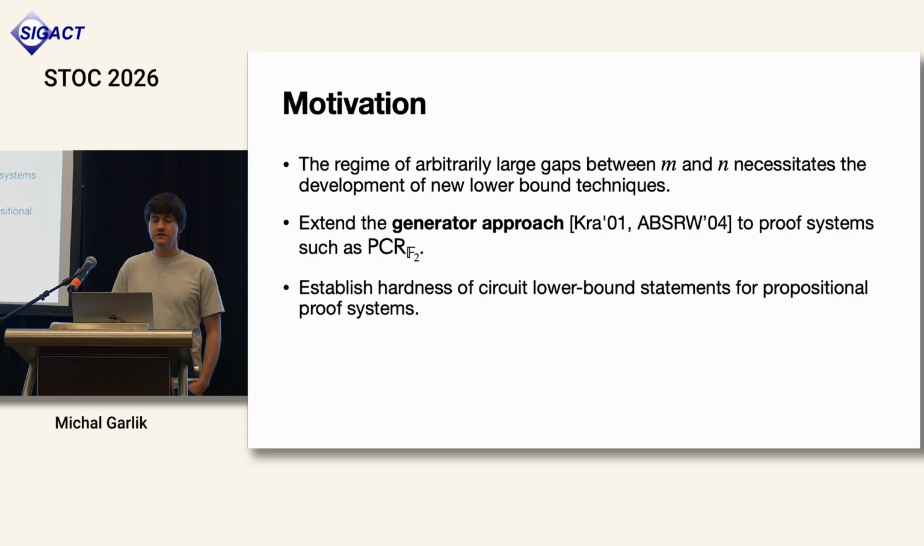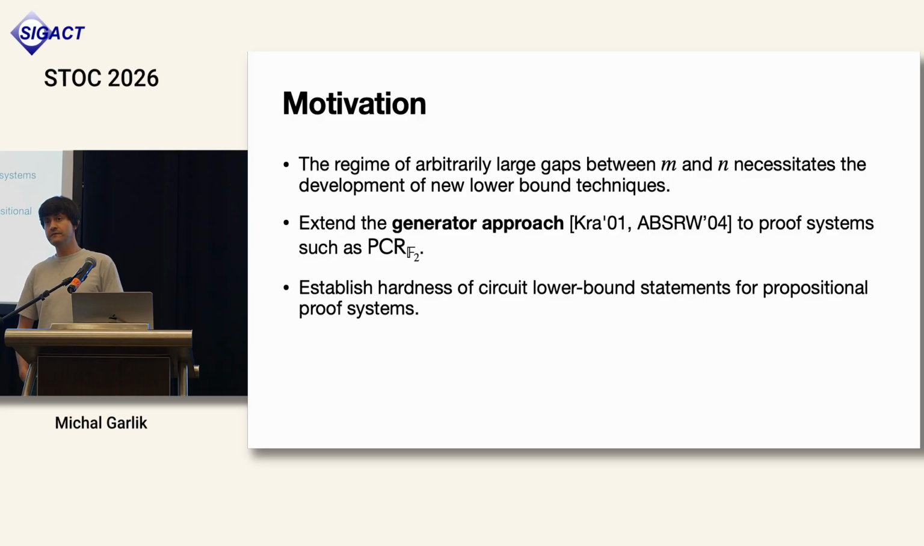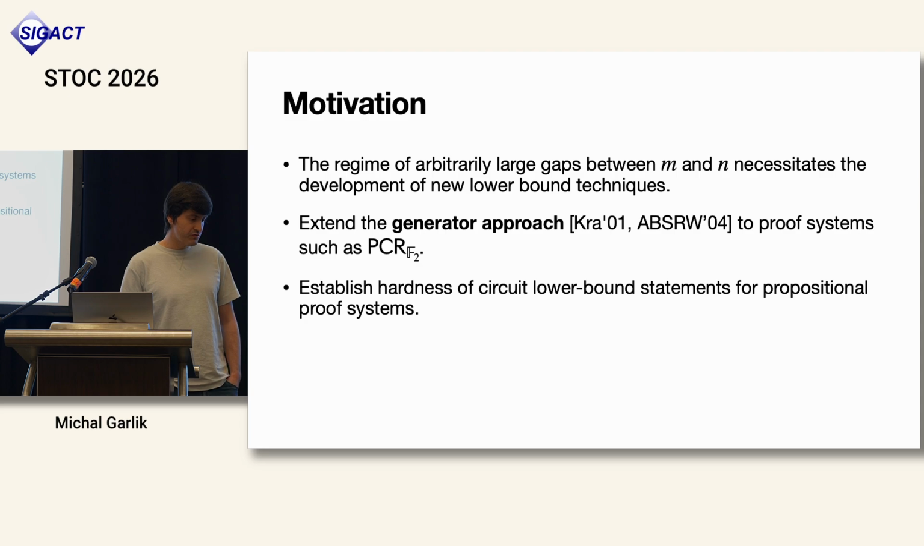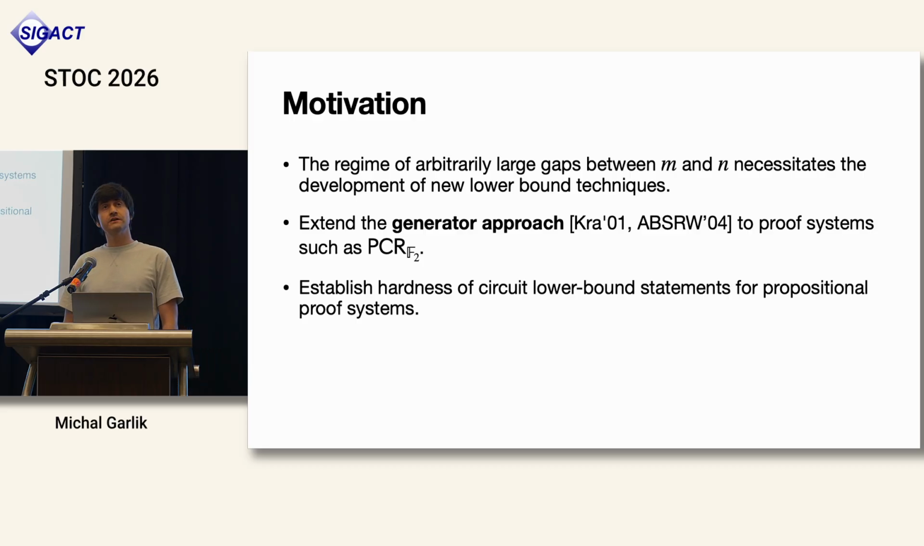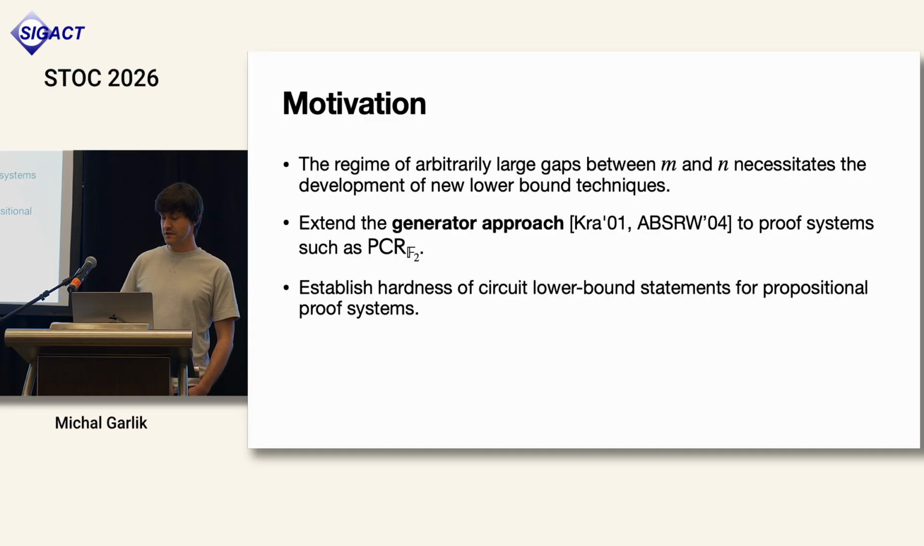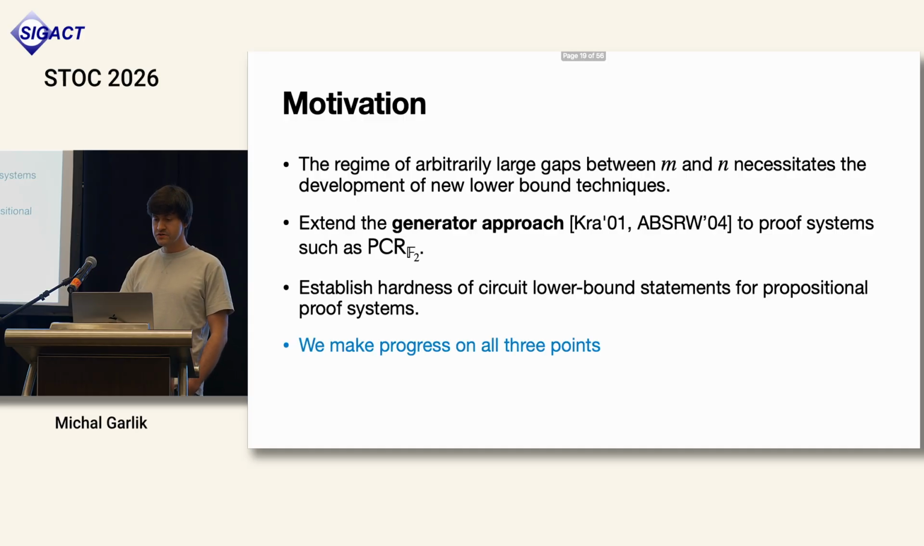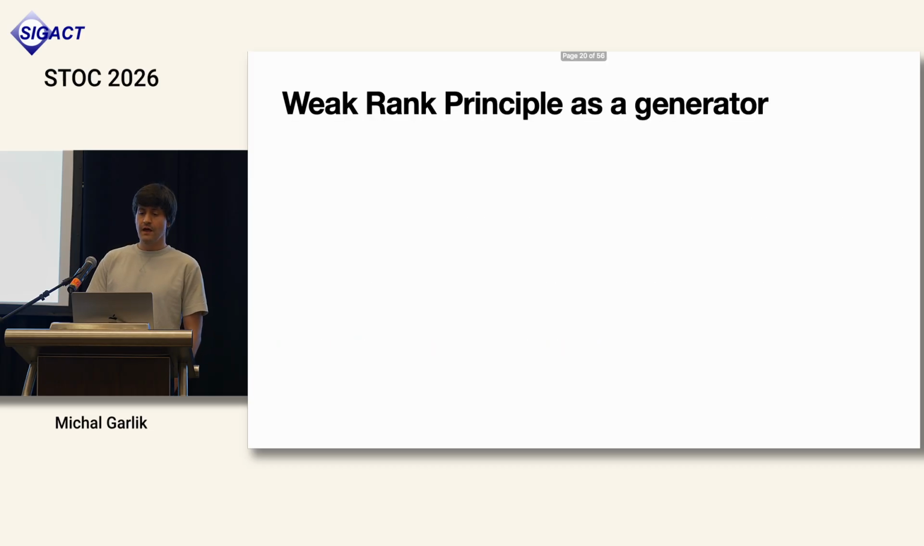The third motivation is to establish the hardness of circuit lower bounds. Circuit lower bounds is something we find difficult as people. It is conjectured that it is hard to prove them also in some formal proof systems. And circuit lower bound formulas have been extensively studied in the mathematics of complexity theory. We make progress on all three points mentioned here.